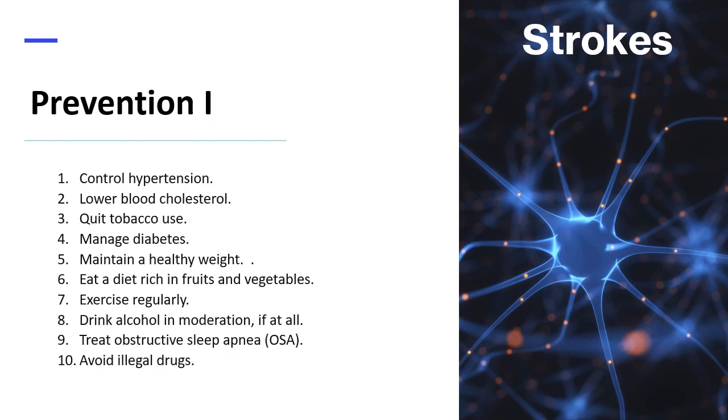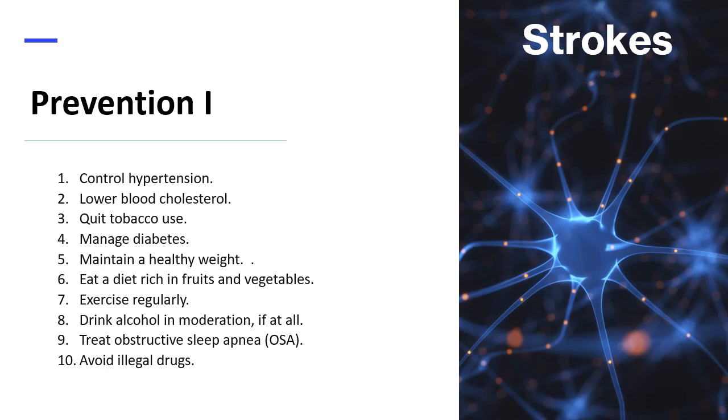Now, how do you prevent stroke? Many stroke prevention strategies are the same as strategies to prevent heart disease. In general, healthy lifestyle recommendations include the following. 1. Control hypertension. This is the single most important thing to do. Second, lower blood cholesterol. Eating less cholesterol and fat, especially saturated fat and trans fats, may reduce atherosclerosis.